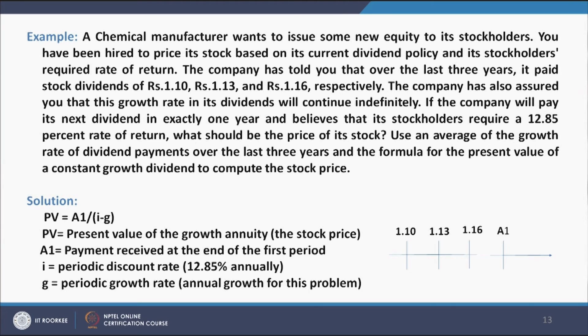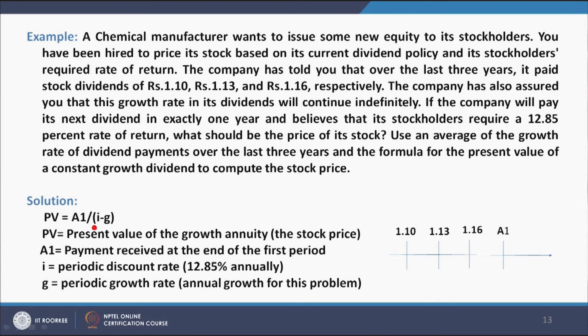If the company will pay its next dividend in exactly 1 year and believes that its stockholders require a 12.85% rate of return, what should be the price of its stock? Use an average of the growth rate of dividend payment over the last 3 years and the formula for the present value of a constant growth dividend, compute the stock price. Now, in the last 3 years, if you see here, it has paid 1.10, 1.13, 1.16 and 1 year hence from this point it will pay A1, which we do not know.